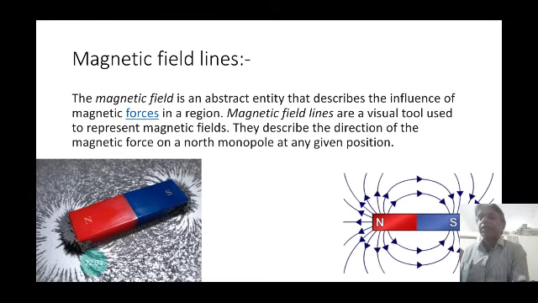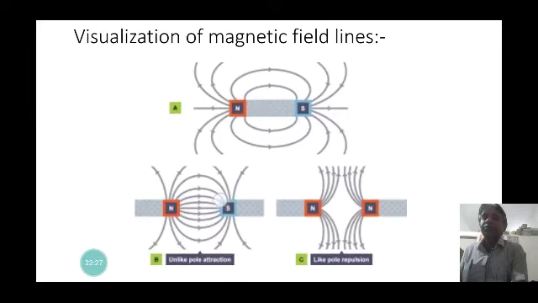Here is the bar magnet, and around the bar magnet, sprinkled iron filings make a pattern like this. Here, the iron filings align along curved lines. At the pole, it is very dense, but apart from the pole, it is rare. It is described like that here.